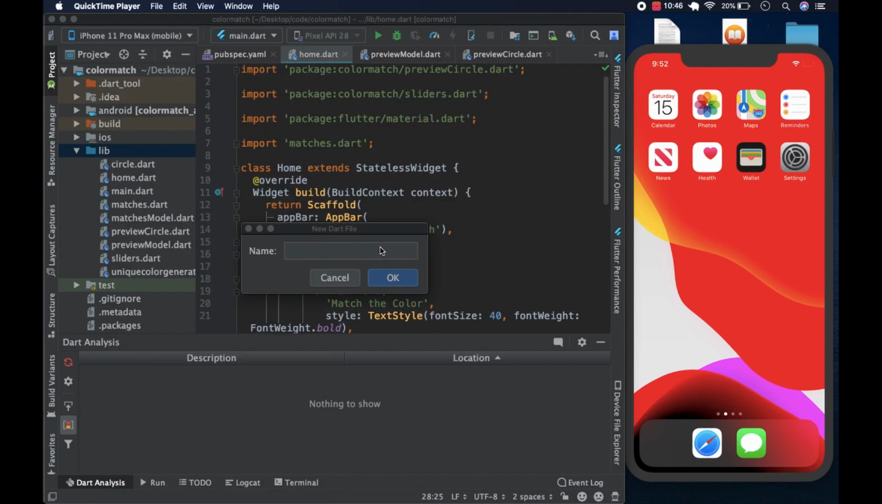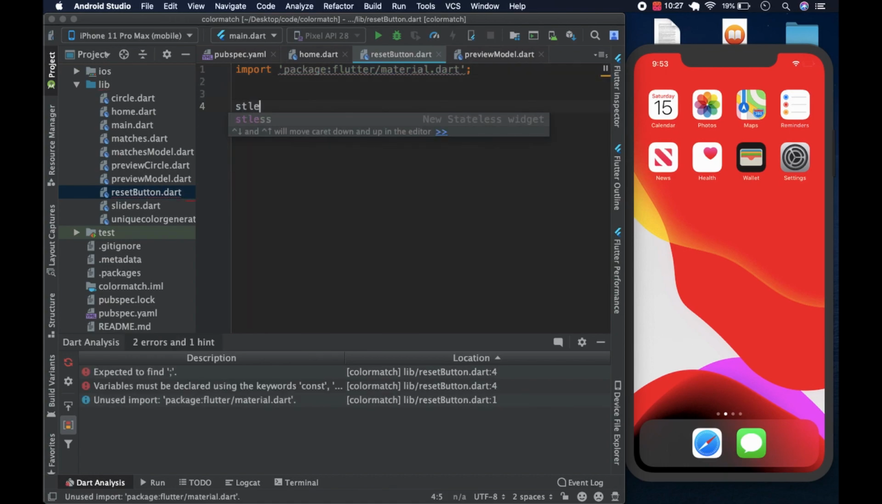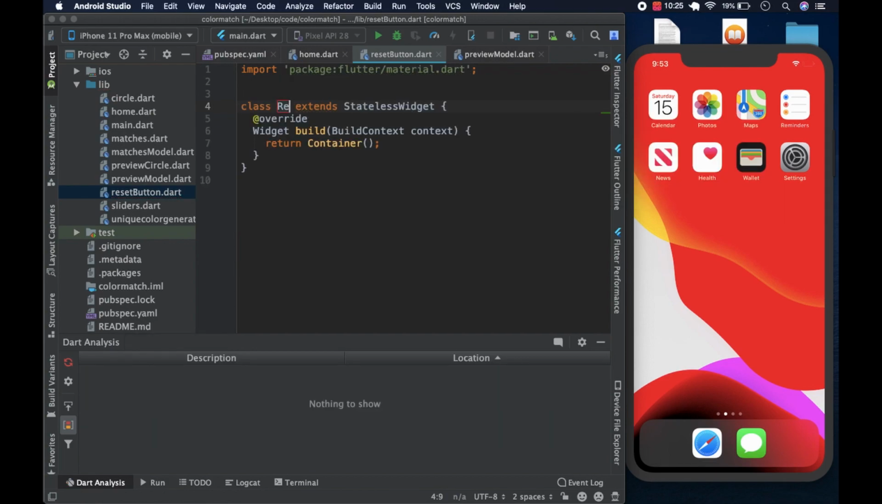We'll call this the reset button. This is going to be a stateless widget. So first, for starters, we import the usual flutter material dart. Then we come here and type stless, and we call this the reset button. We're going to use the raised button. You could use the flat button, but raised kind of looks good.